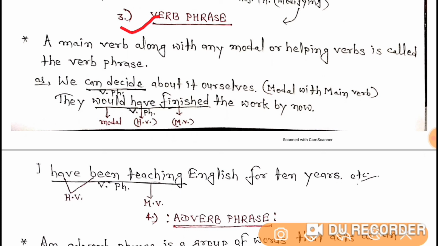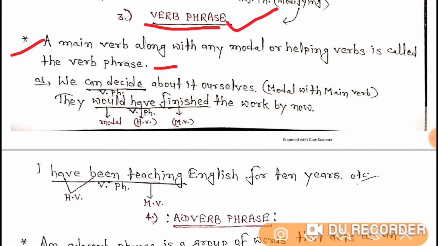So students, as in the video I have taught you about verb phrase, the verb will not be a single verb. It will be more than one verb in the sentence. I think it is very easy for you to recognize a verb phrase. In case of a single verb, that is not a verb phrase. But in case of two or more verbs in the sentence, all those verbs are what? Verb phrase. Let's study it. A main verb along with any modal or helping verb is called the verb phrase.